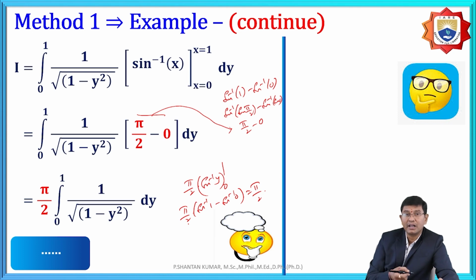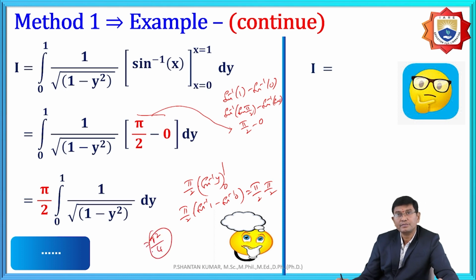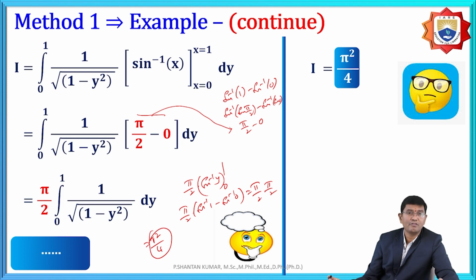That means, similarly to the above one, here also it is sine inverse of sine theta, but theta is equal to, once again, one more pi by 2. Therefore, pi by 2 into pi by 2 is pi square by 4, which is the final solution. That is the value of pi square by 4.